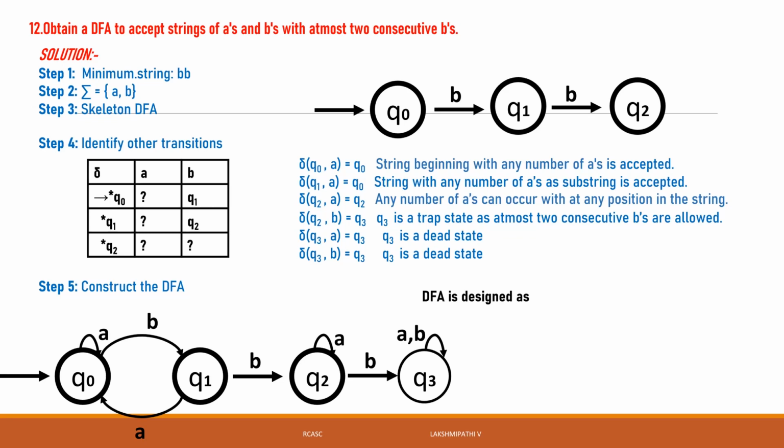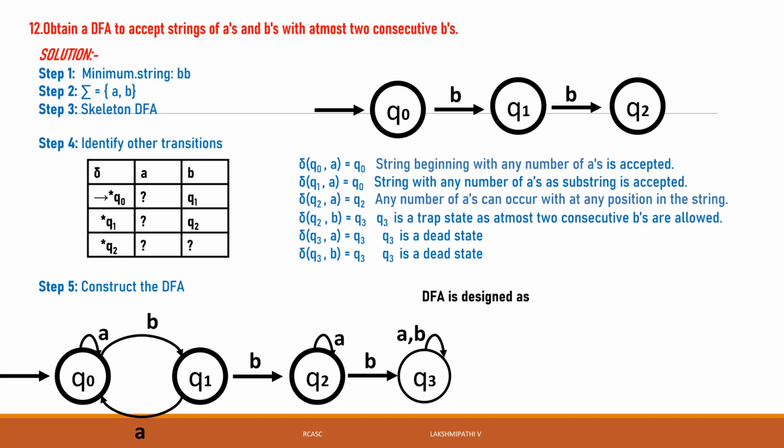For example, A, B, A: Q0 of A is Q0, Q0 of B is Q1, Q1 of A is Q0, so it will be accepted. If the string has one B, it will be accepted. So if you give Q1 of A as Q1, it will be true, and if you give Q1 of A as Q2, it will also be true.